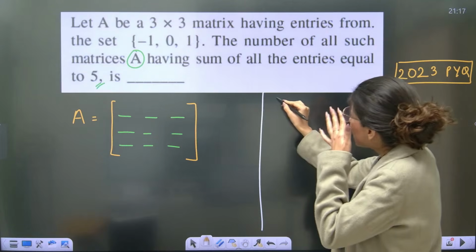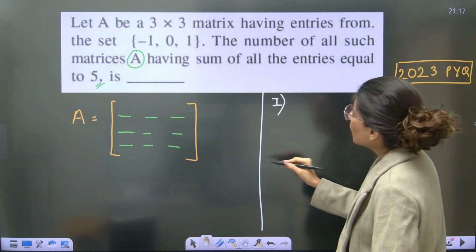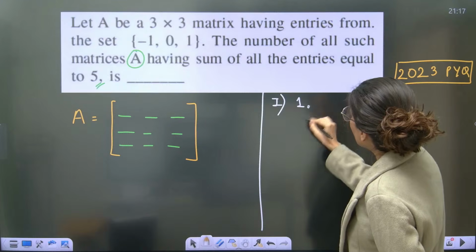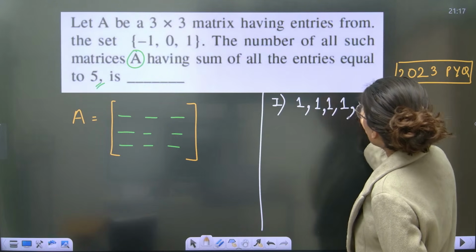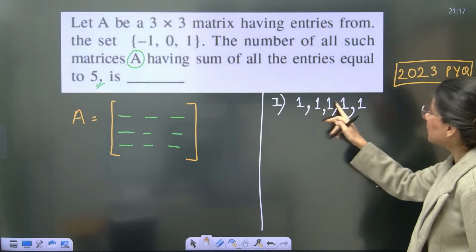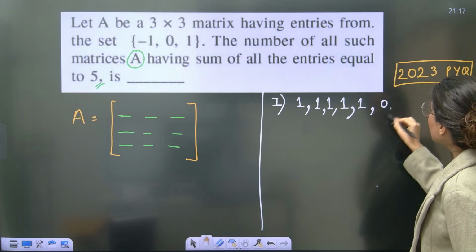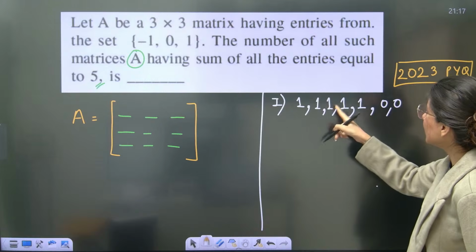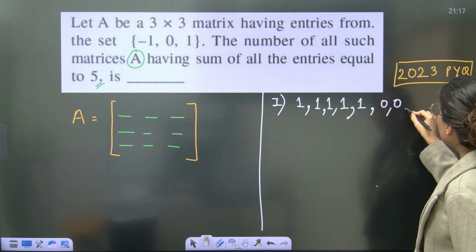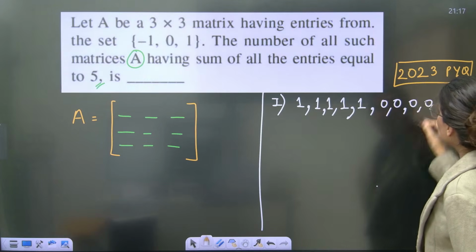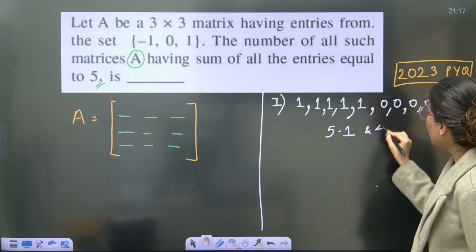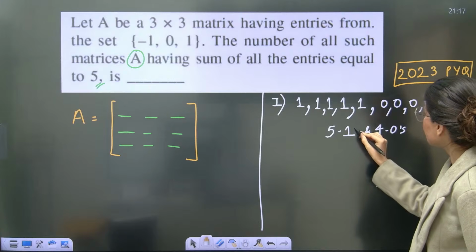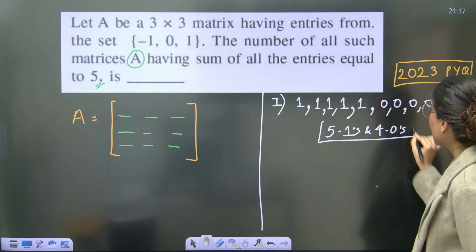Obviously case number 1 can be that you have five 1s, and the rest everything has to be 0. So basically 5 times 1 and 4 times 0. This is your case number 1.